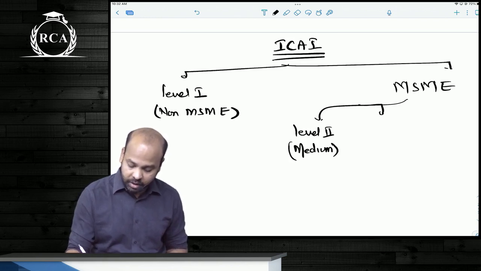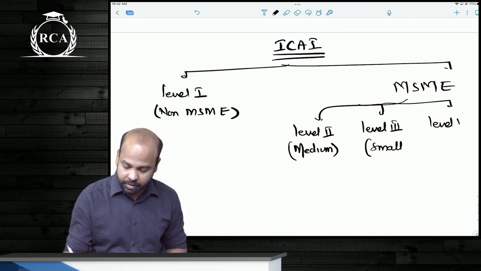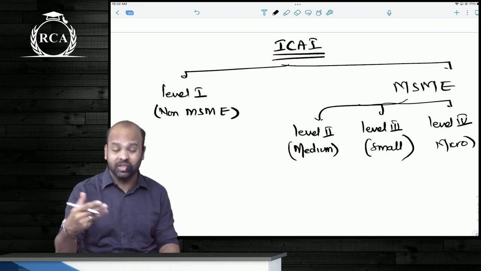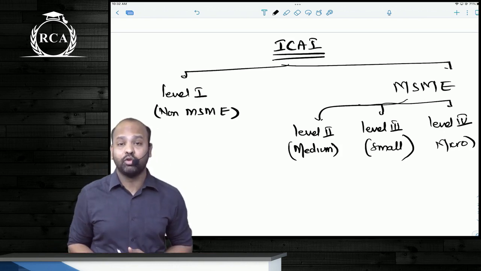We have level 3, which are small enterprises. And then we have level 4, which are micro enterprises. For your understanding, you do not have to remember them as medium, small and micro. It is just for our understanding. Earlier there were only 3 classifications, but now we have 4 classifications.